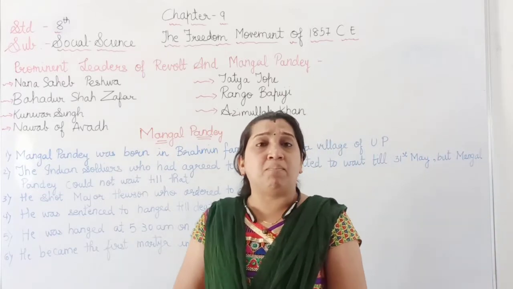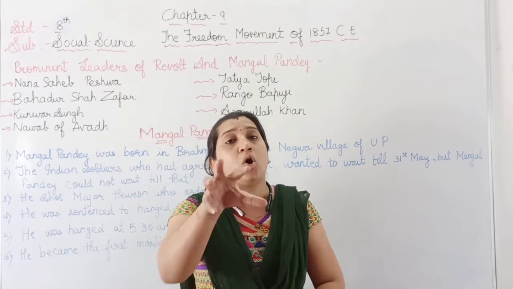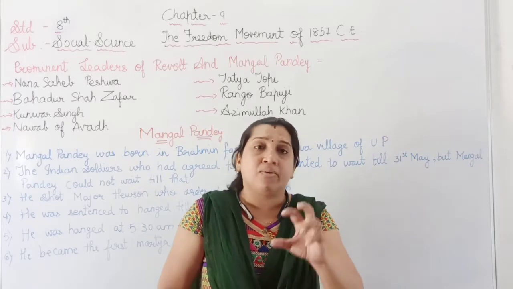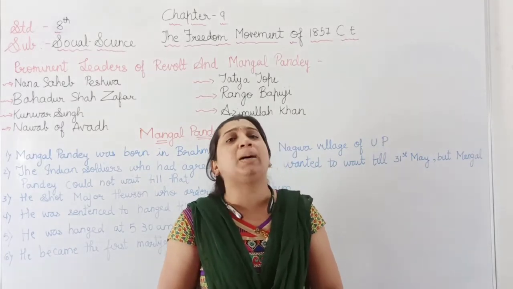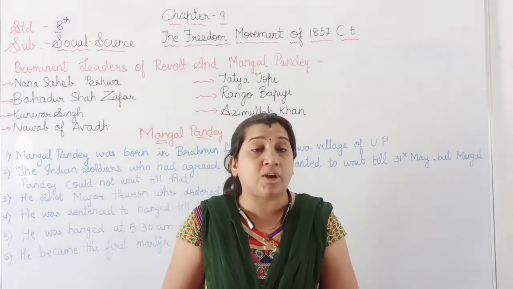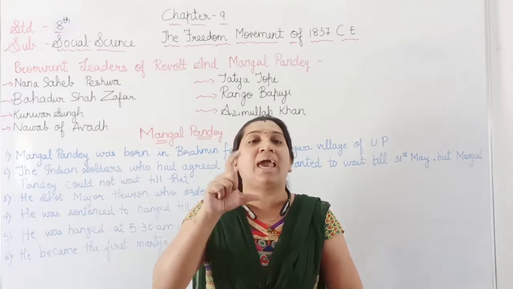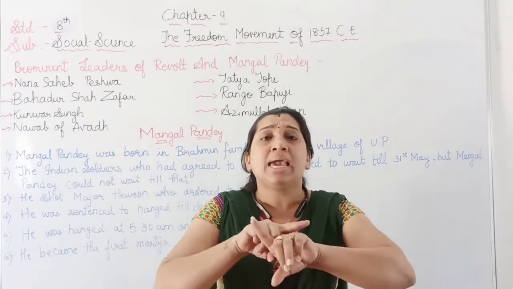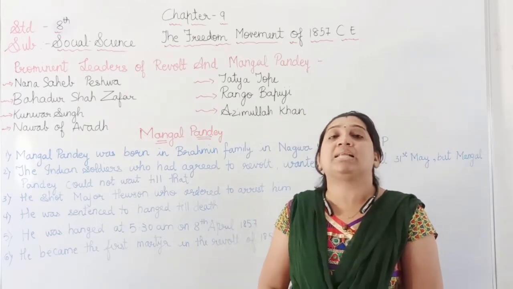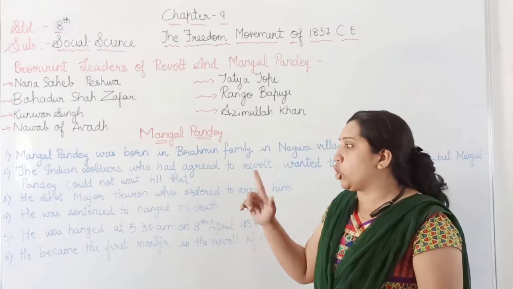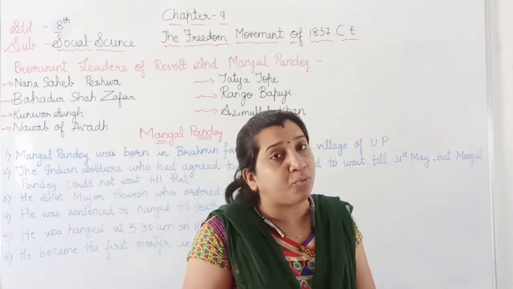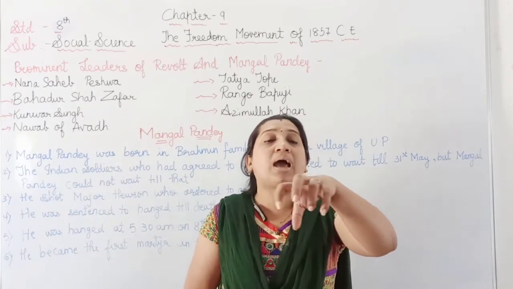When his Major Hussain, the major of his battalion, ordered him to use the cartridge greased with the fat of cow and pig, he completely refused. He was not going to use the cartridge which they had to bite with their mouth. When Major Hussain ordered his arrest, he shot him. Later on, he also defeated another British officer who came to arrest him.